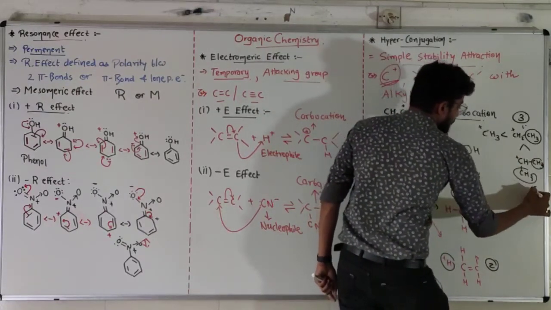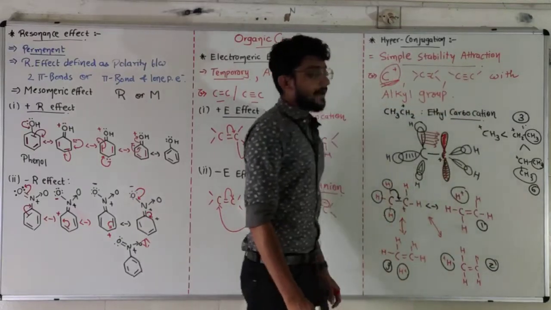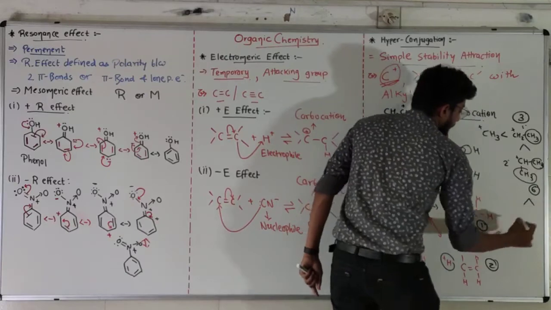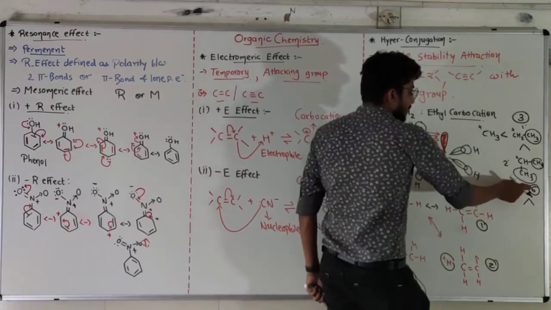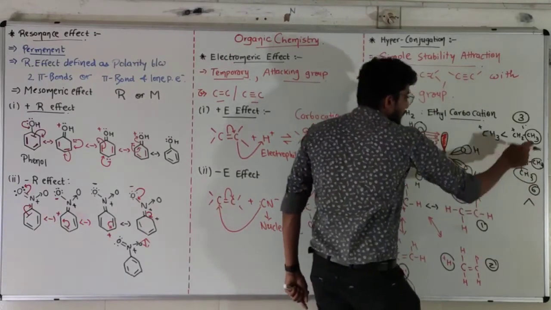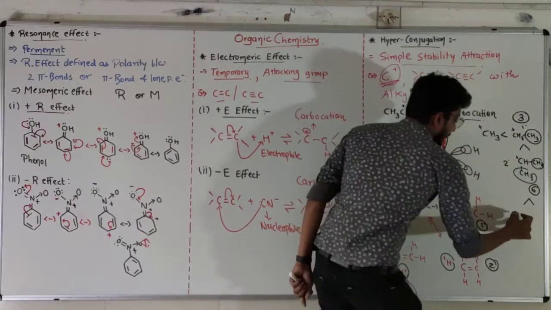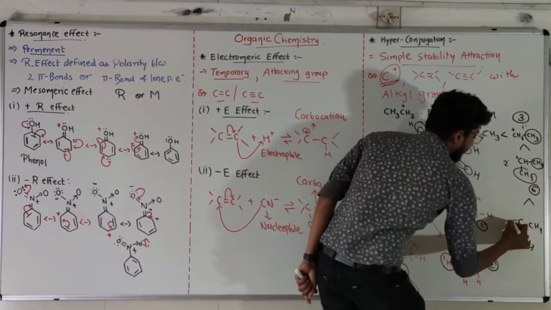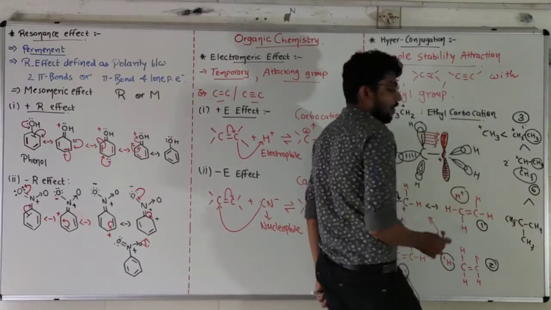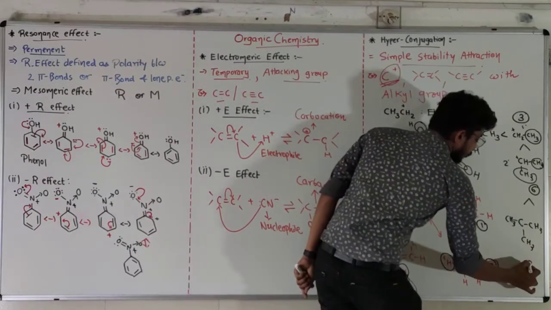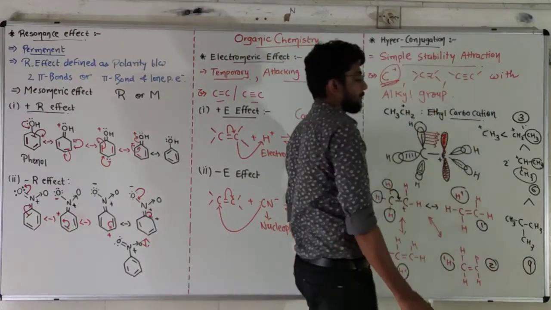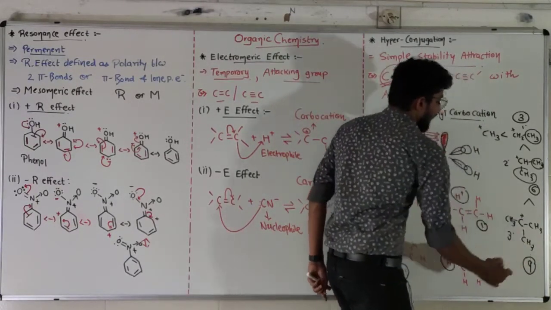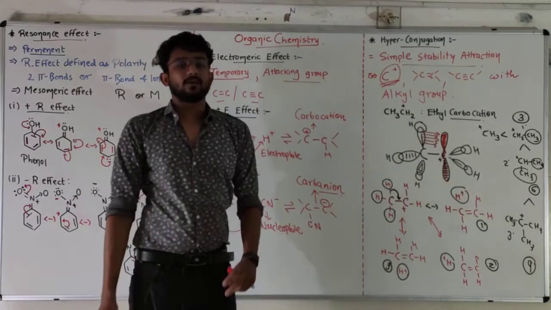That's why a total of 6 hyperconjugations will be there in the secondary carbocation, and because of 6 hyperconjugations it is more stable than primary. And in the tertiary carbocation there are 3 alkyl groups present. Because of 3 alkyl groups there are a total of 9 hyperconjugations possible, and because of that the tertiary carbocation is most stable.